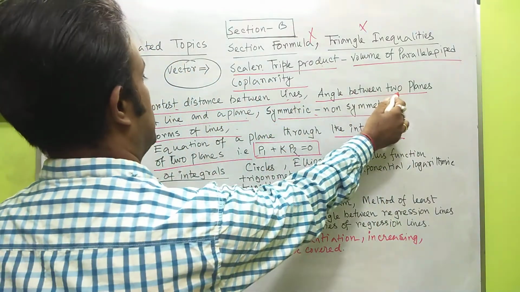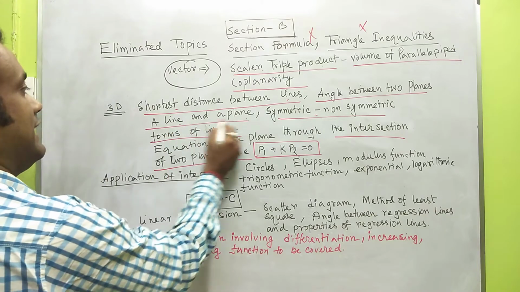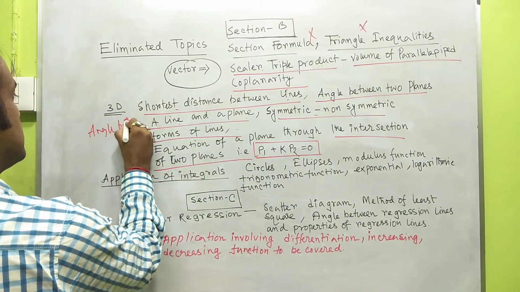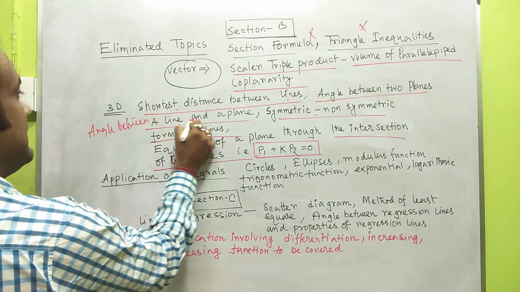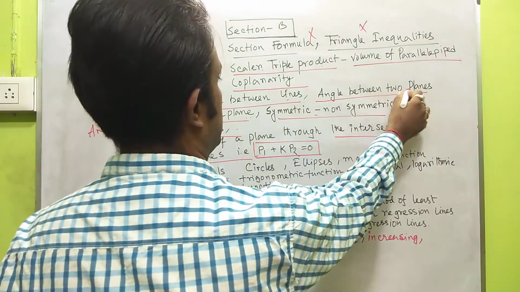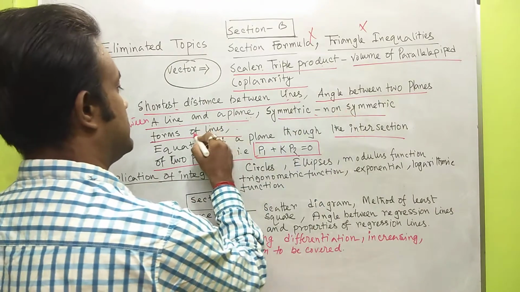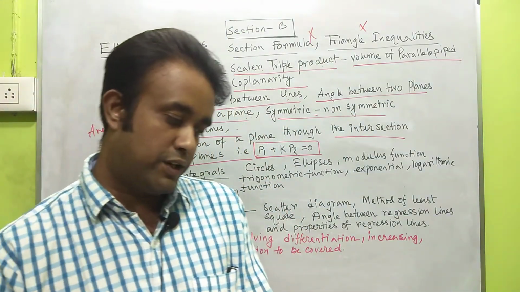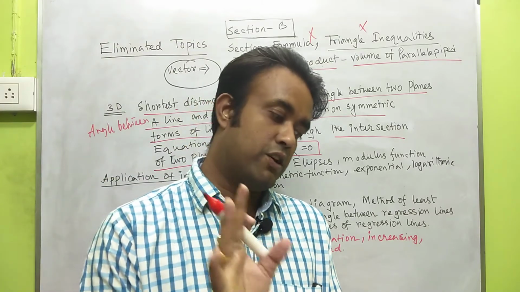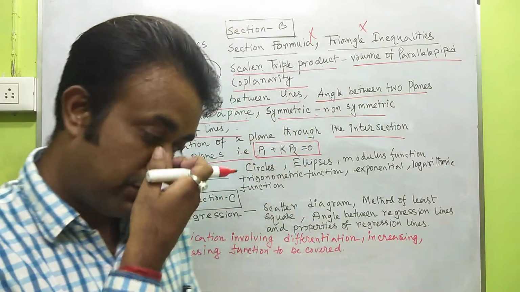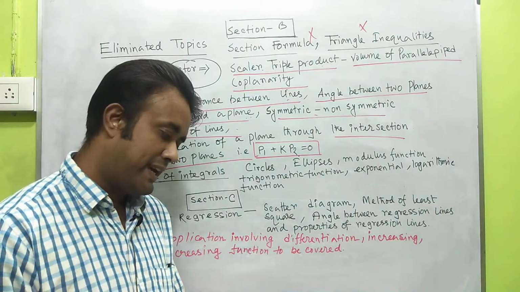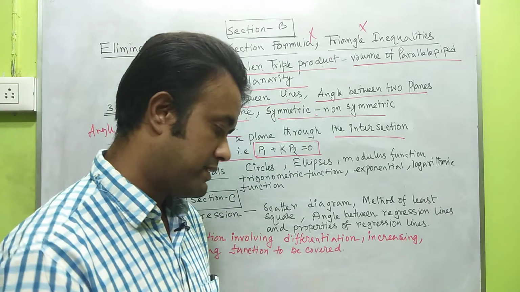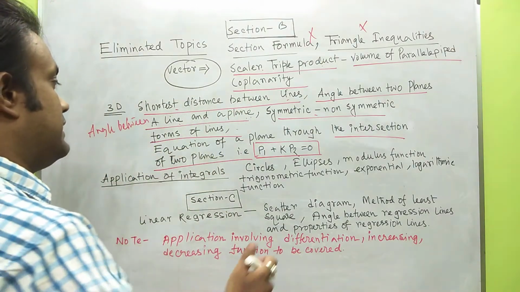In this portion you must note that angle between two lines is not removed. Angle between two planes is removed, and angle between a line and a plane is removed, symmetric and non-symmetric forms of lines are removed, but angle between two lines is not removed. Please note that. Okay, angle between two lines is not removed. Please note that.